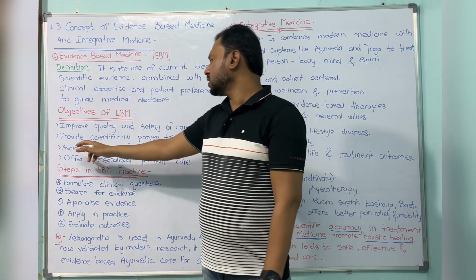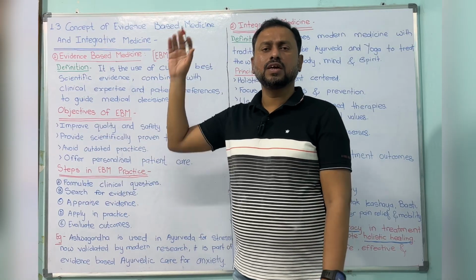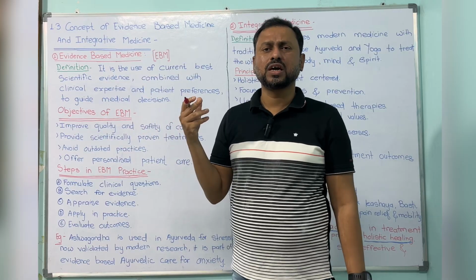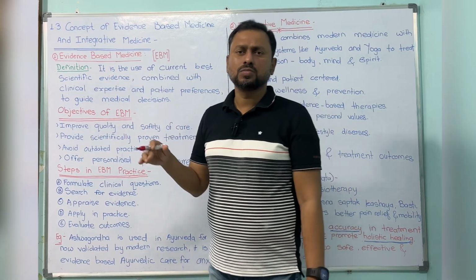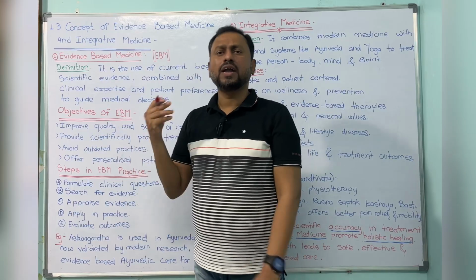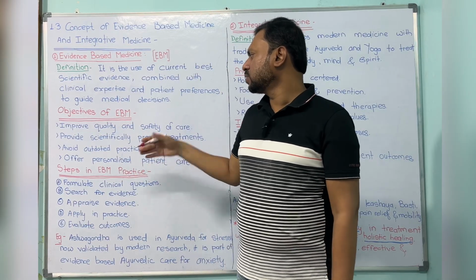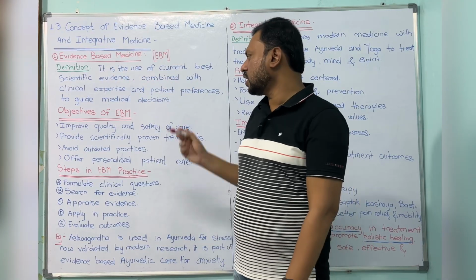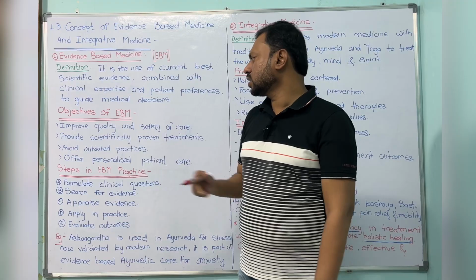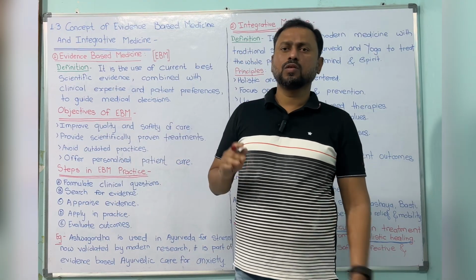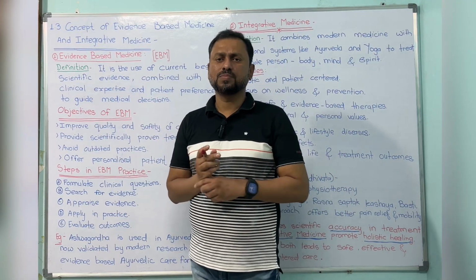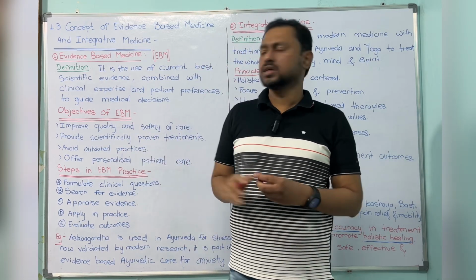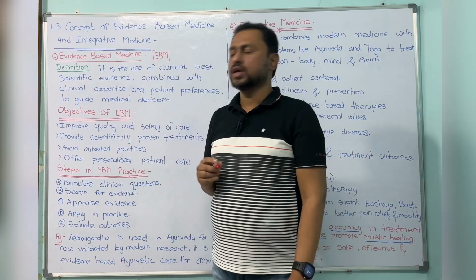The third is to avoid outdated practices. The resistant drugs and the drugs which have many adverse side effects should be avoided and outdated, since those are not acting. Avoid those and try to give evidence-based medicines. This is the third objective. Fourth is to offer personalized patient care. Specific drugs act on specific patients; that is, according to prakriti we have to select the treatment for the patient. These are the objectives of EBM.